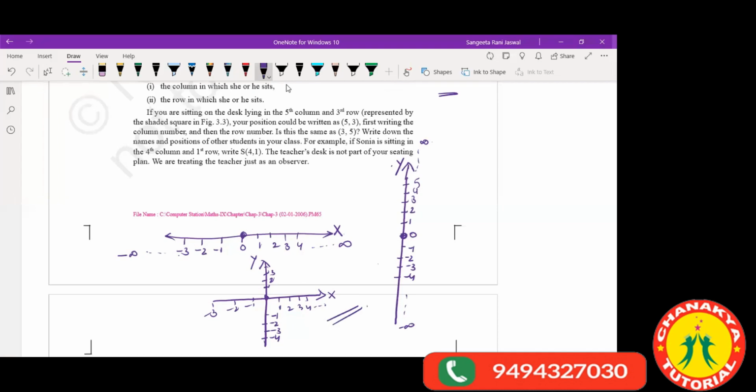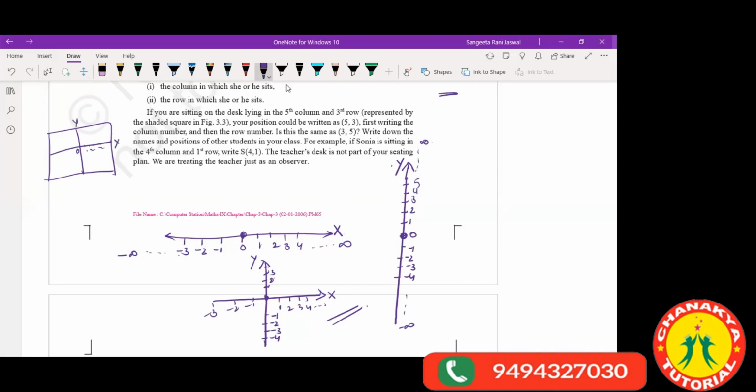Now let's take a board. You have a blackboard in your school. Suppose this is a blackboard, and I make one line like this. This is the origin point. These are all the positive x-axis numbers, like the same coordinate axis, x and y.